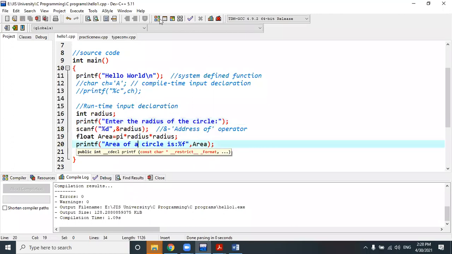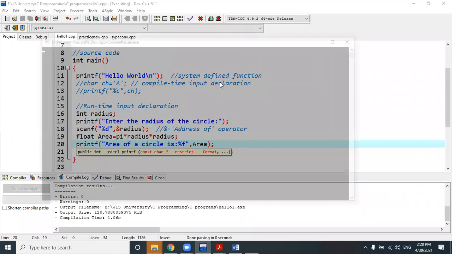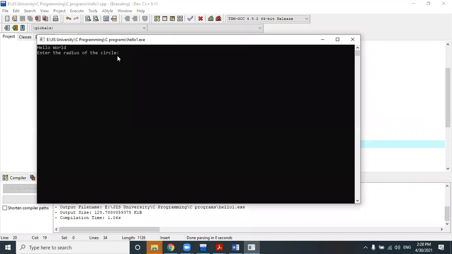So again run this code. Look, after hello world, it prints: enter the radius of a circle. Now it shows you with a prominent statement that it demands an input from your end as the radius of the circle. So I have given 5 as input and then press enter.